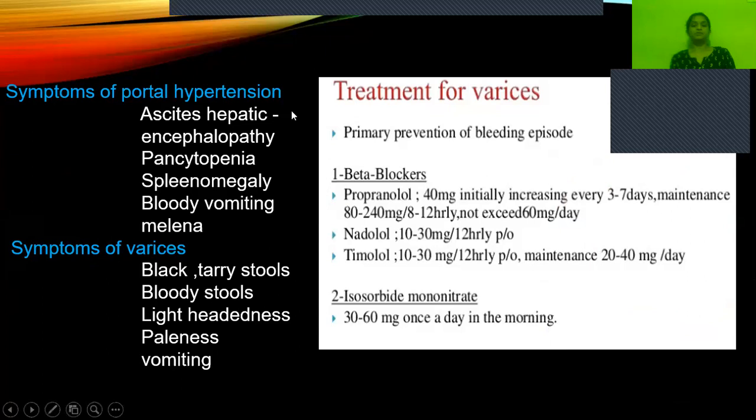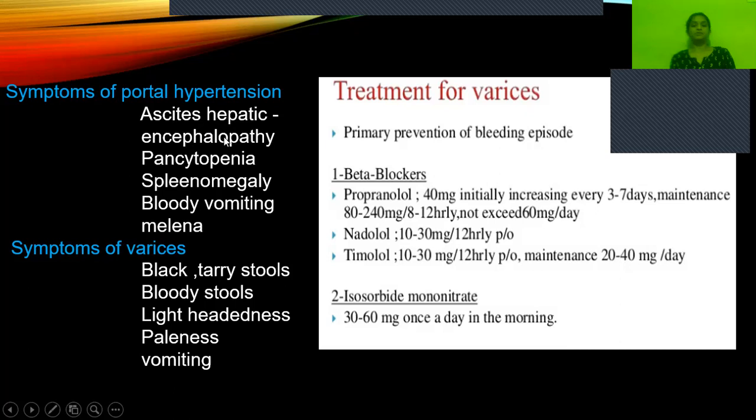So, before going to treatment, we'll start with the symptoms of portal hypertension. There will be ascites. Ascites means accumulation of fluid in the peritoneal cavity. And hepatic encephalopathy, which happens when there is a release of certain toxins.